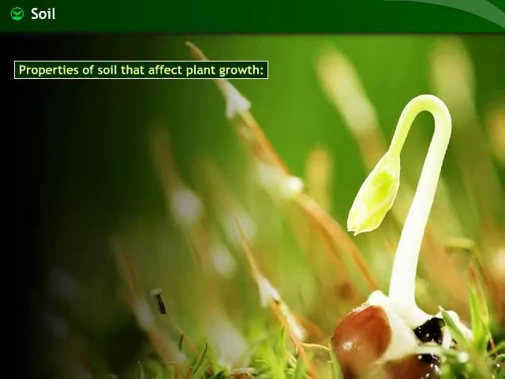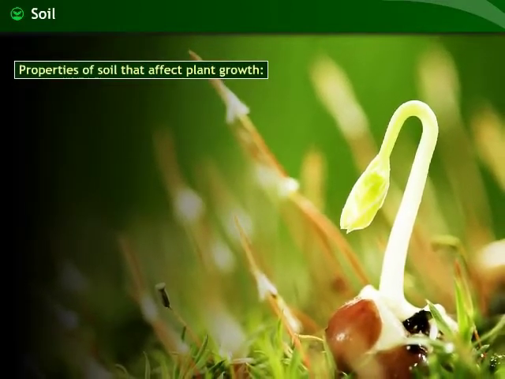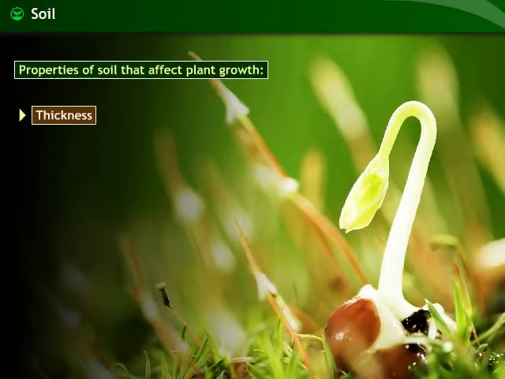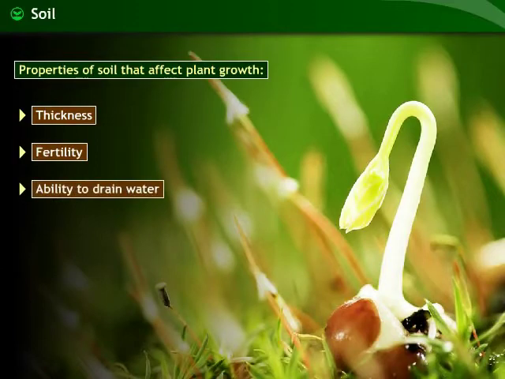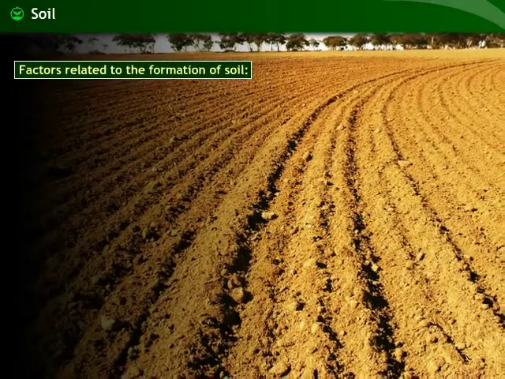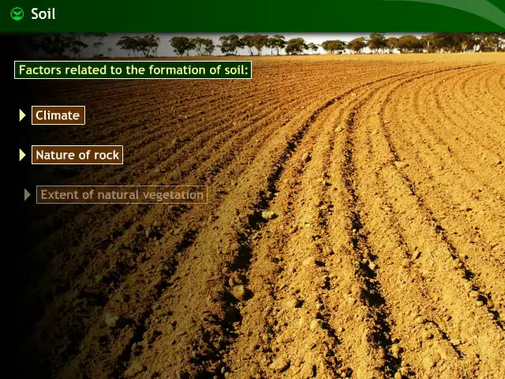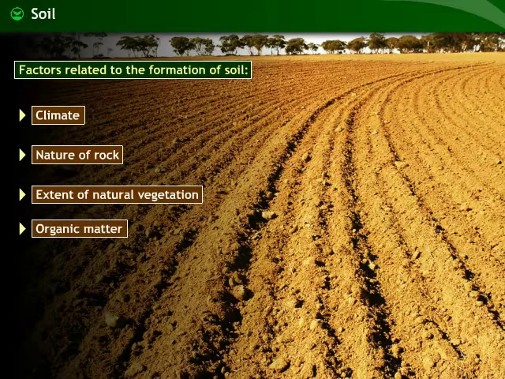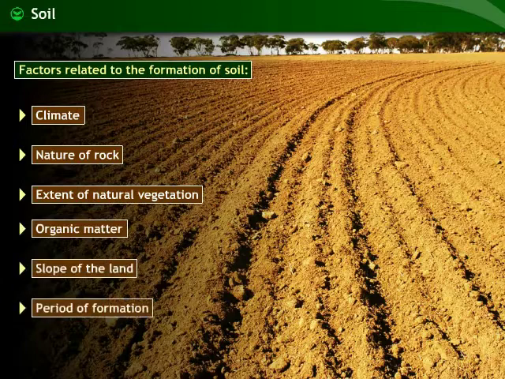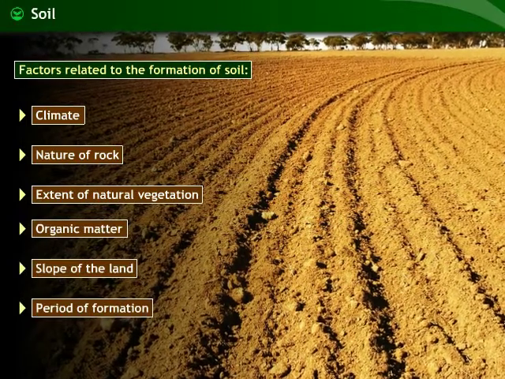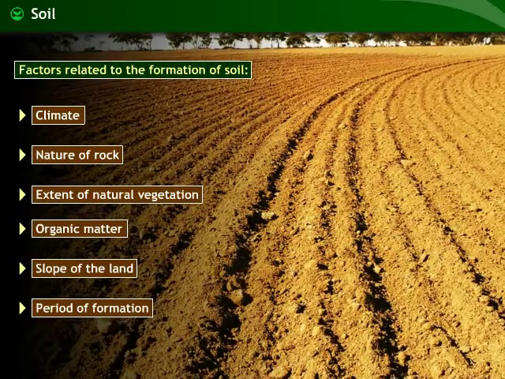Some of the important properties of soil that influence the growth of plants are thickness of soil, its fertility, ability to drain water, etc. Factors related to the formation of soil are climate, nature of rock, the extent of natural vegetation, organic matter, slope of the land and the period of formation. Types of soil depend on factors related to the formation of soil.